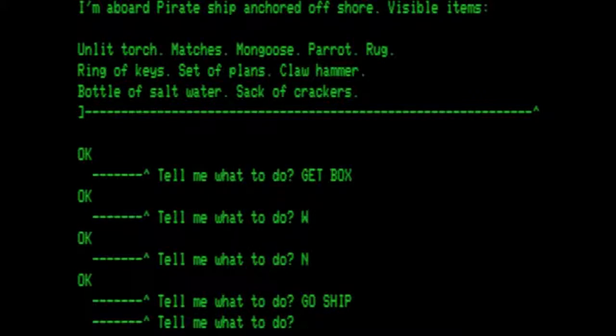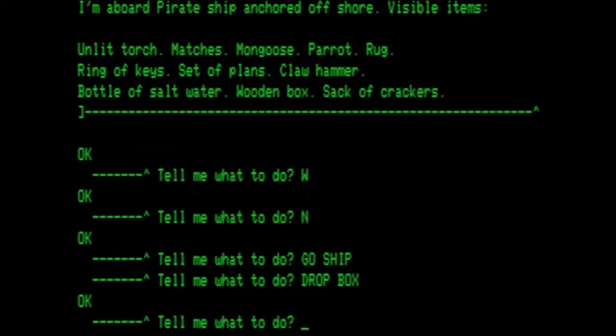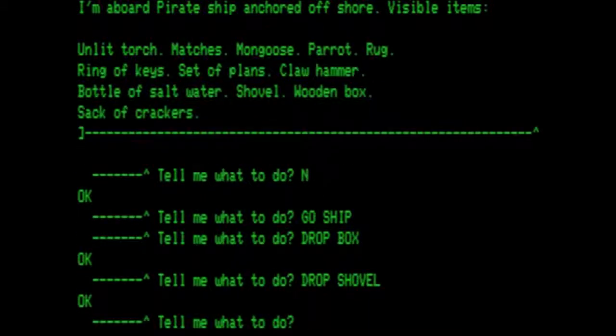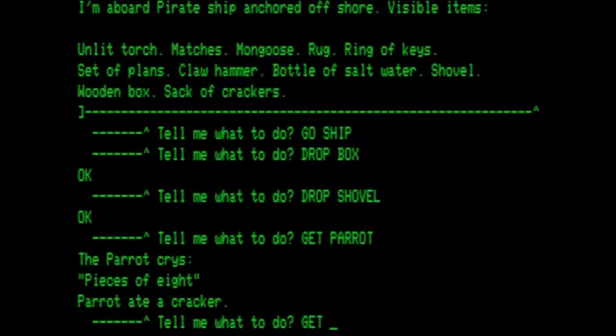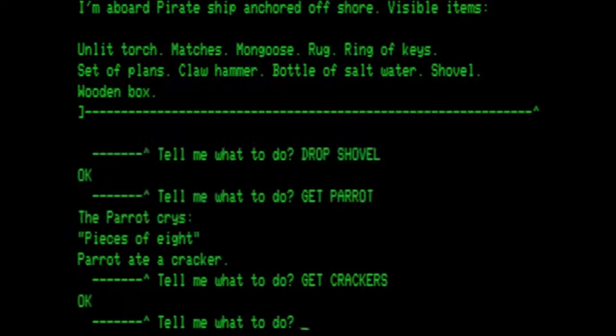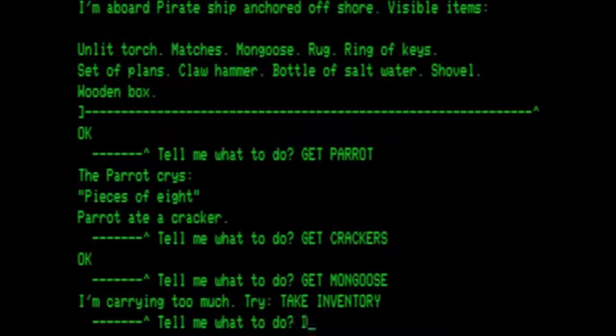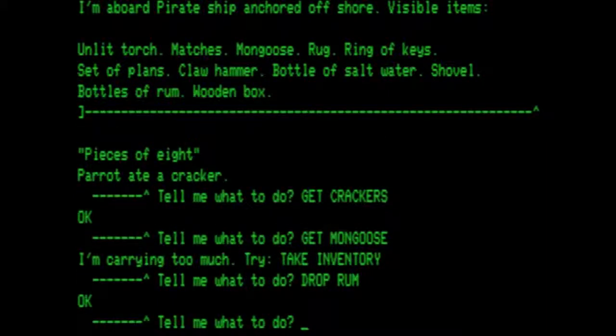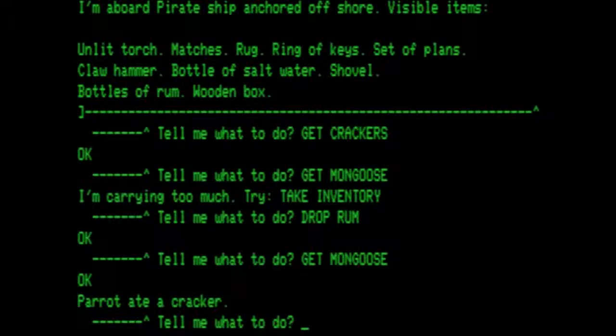And while we are on the ship, let's drop the box, drop the shovel, get the parrot, get the crackers, and carrying too much, drop the rum, get the mongoose. So we have a full inventory right now.